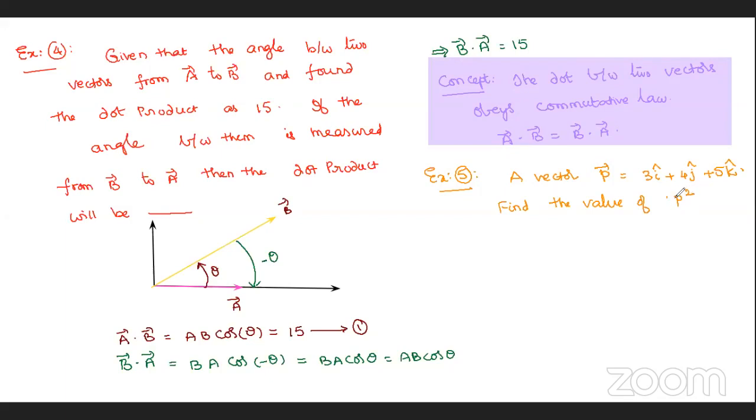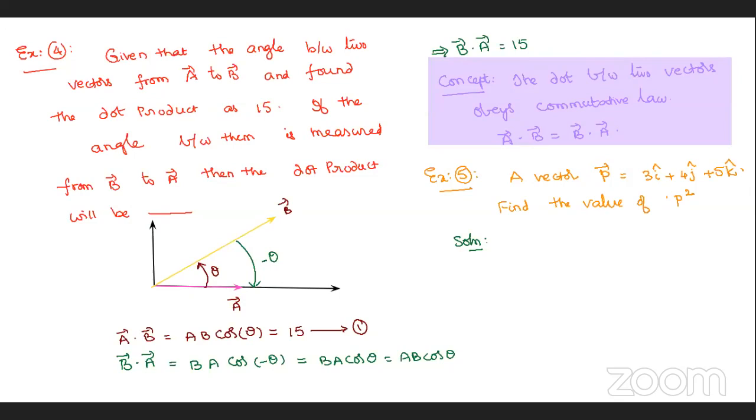P square means, if I say something here, you can understand very easily. That's why I'm not saying anything. I am writing here P square. What did you understand from this? Is it P bar square? Yeah, correct. Theta is 0.